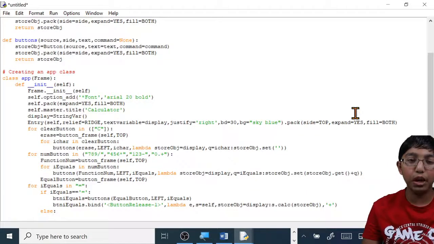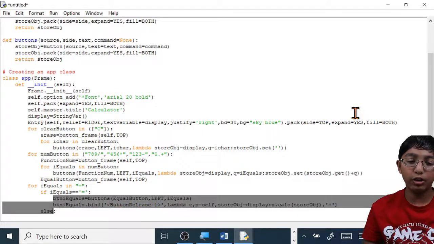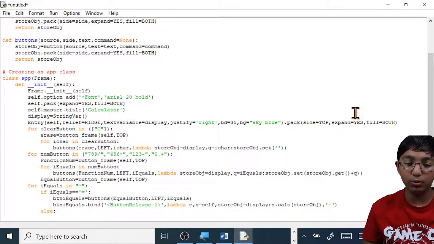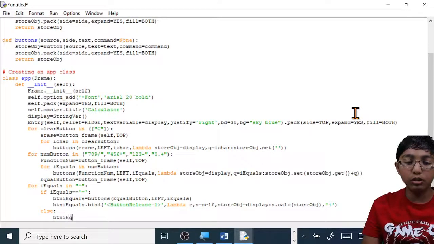Now we're going to do what happens if we press it. So here, when we press it, it should stay there. That's what we did for the first one. Now we're going to make sure that if we press it, we also display the answer as well. To do that, type btn I capital E